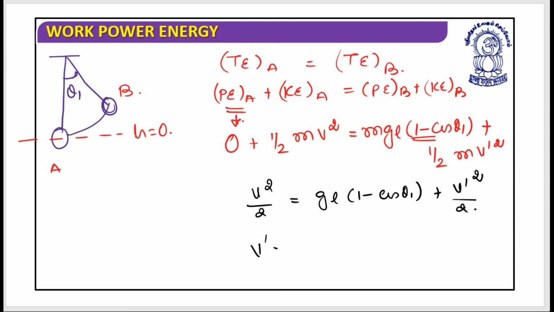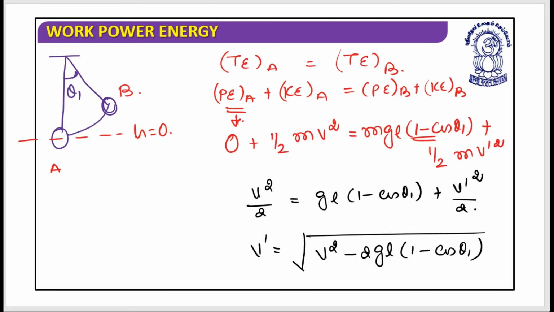So v dash is equal to the square root of v square minus 2gl into bracket 1 minus cos theta 1. I hope this is clear. Is it clear? Great. So now let's work on the next question.